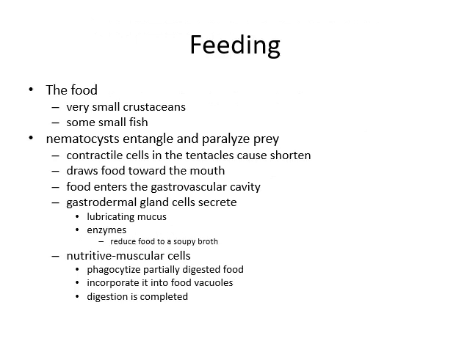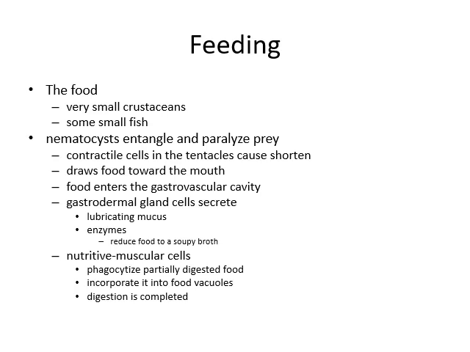Feeding. The food consists of small crustaceans and small fishes. Nematocysts entangle and paralyze the prey. Contractile cells in the tentacles cause them to shorten, drawing food toward the mouth. Food enters the gastrovascular cavity and gastrodermal glands secrete lubricating mucus and enzymes. Food will be converted into a soupy broth.